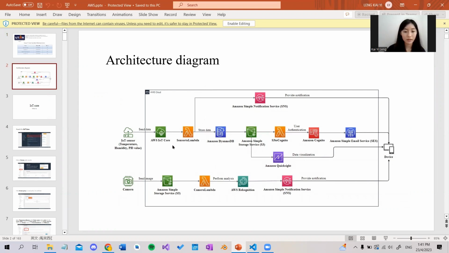First, we will utilize the AWS IoT Core to connect various types of IoT sensors, such as temperature, humidity, and pH value. The data collected by these sensors will be sent to the AWS IoT Core for processing, which can be tested using the MQTT test client. Once the data is received by the AWS IoT Core, the Lambda function will be triggered and will process the data and store it in DynamoDB and S3.